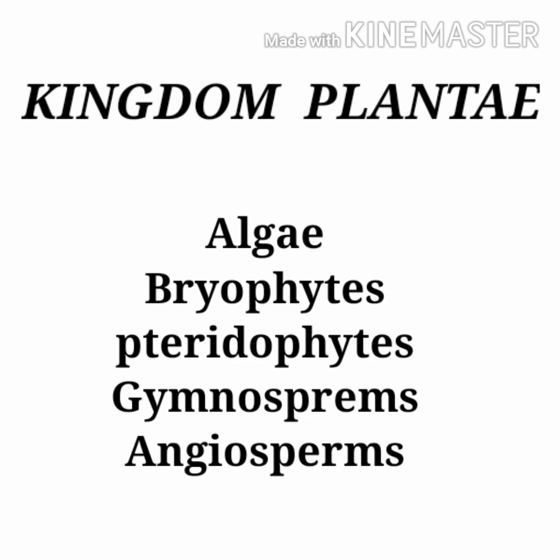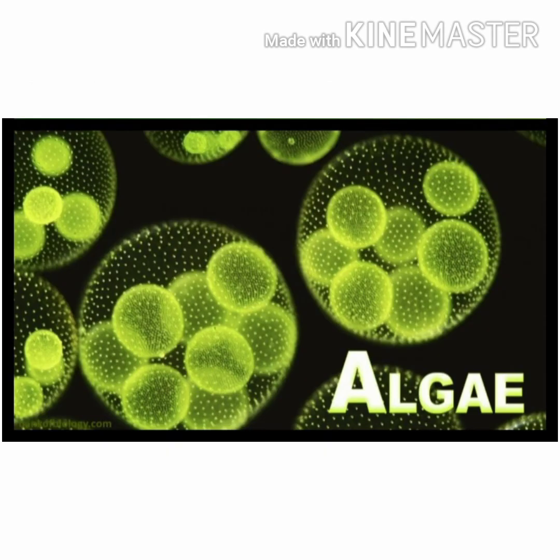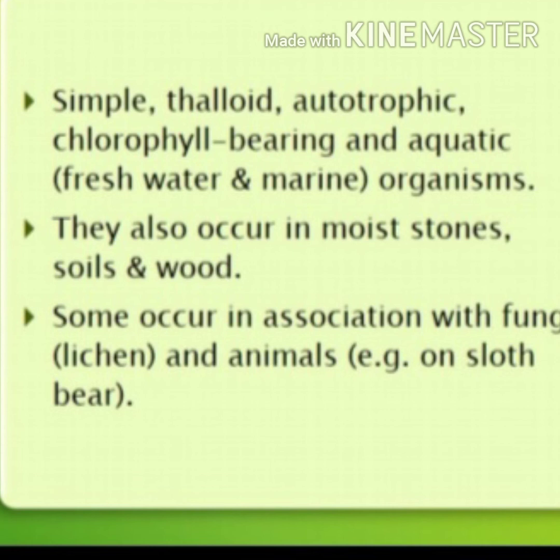Plant kingdom is broadly divided into 5 groups: algae, bryophytes, pteridophytes, gymnosperms and angiosperms. Now first of all we can study algae. What are algae? They are simple, thalloid, autotrophic, chlorophyll bearing and aquatic organisms. They can be seen both in freshwater and marine water. They also occur on moist stone, soil and wood. Some occur in association with fungi that we have already studied.